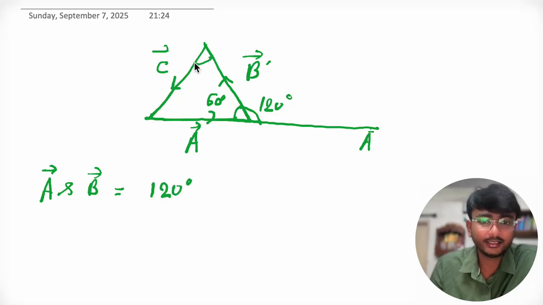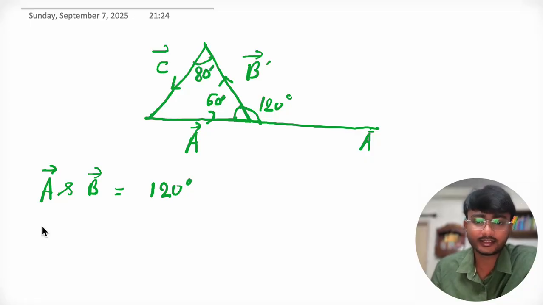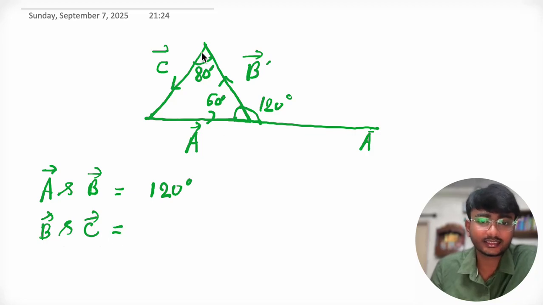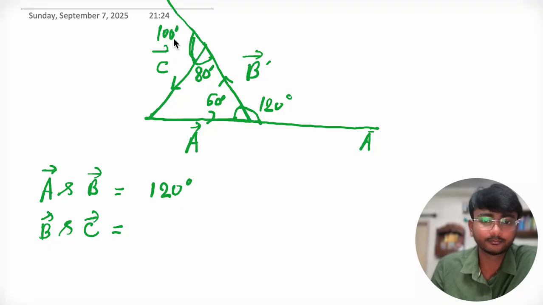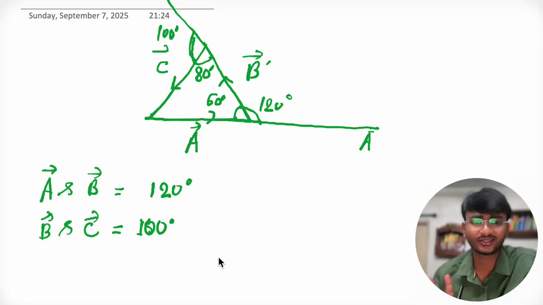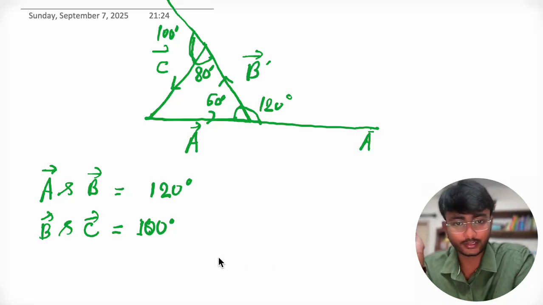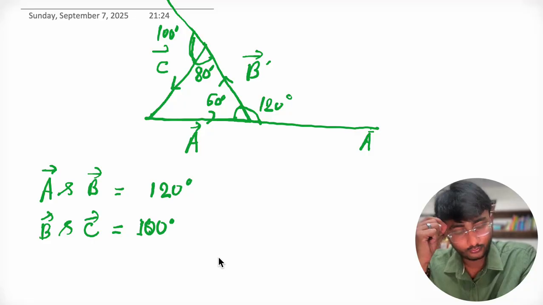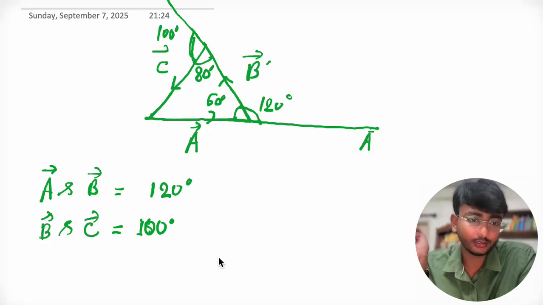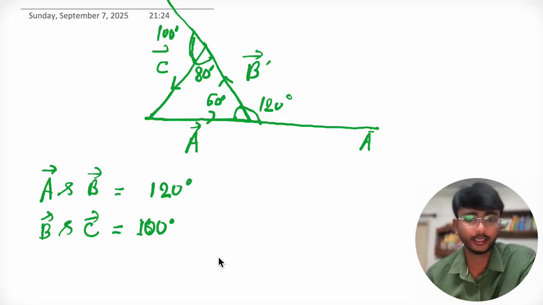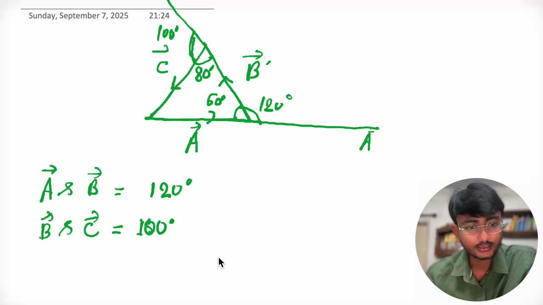Now suppose this is 80 degree. So what is the angle between B and C? Very easy. Now you can shift it like this. This is C. Can we shift B like this? Now this becomes how much? 100 degree. So this is 100 degree, right? So this is how we can calculate the angle between two vectors. Hope you understood this concept completely and there will be no problem with this concept, right?